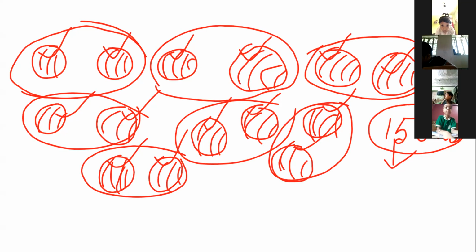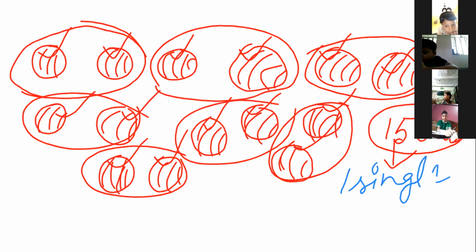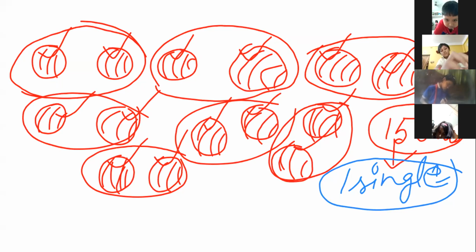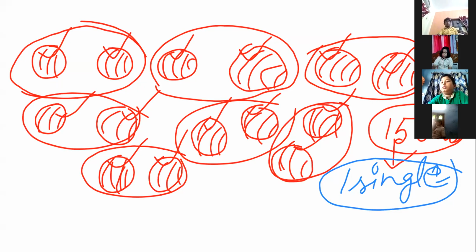Ankush, Fatia, huh? As there is one single ball left, that means it will be an odd number, okay? Understood? It will be an odd number because there is one left. We cannot make it in pair form, okay? It is single. That's why it is an odd number. Understood, all of you? Yes or no? Zubair? Okay. Alia, Arahat, Shamriddo, tell me whether you have understood or not? Okay, good.